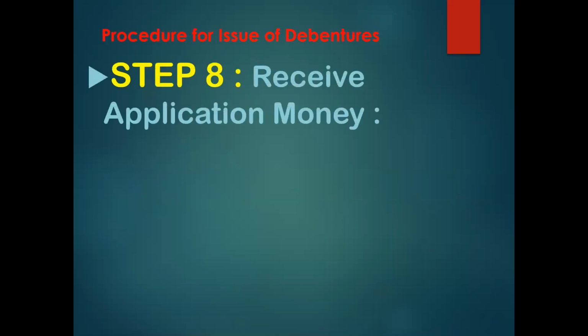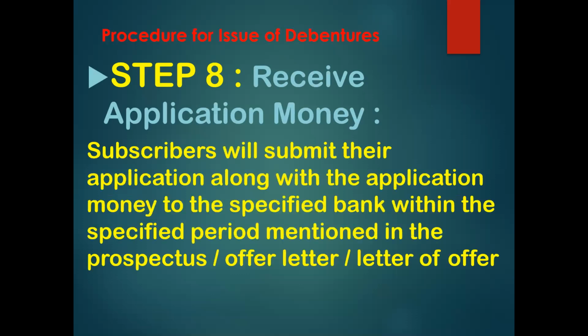Step number 8, receive application money. The subscribers will submit their application along with the application money to the specified bank within the specified period which is mentioned in the prospectus or offer letter or letter of offer.